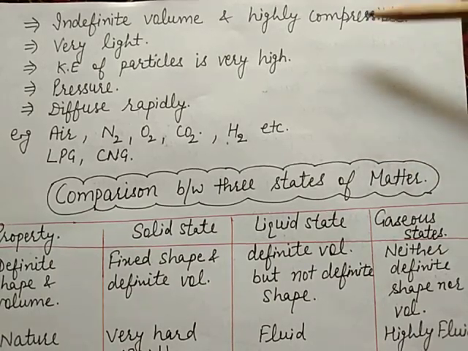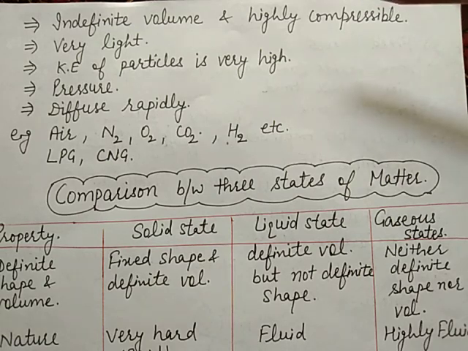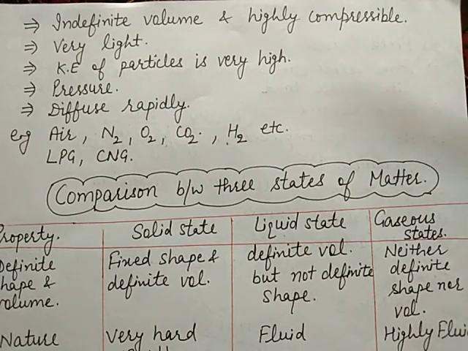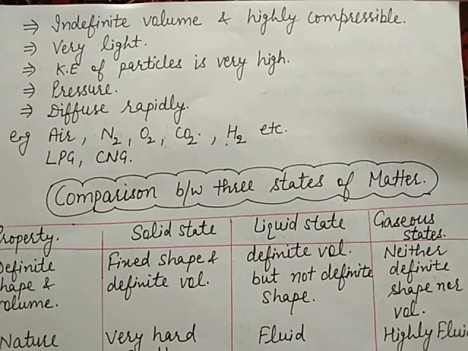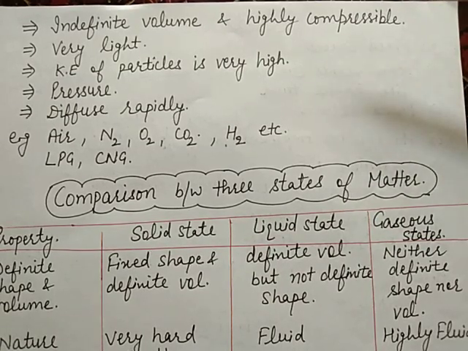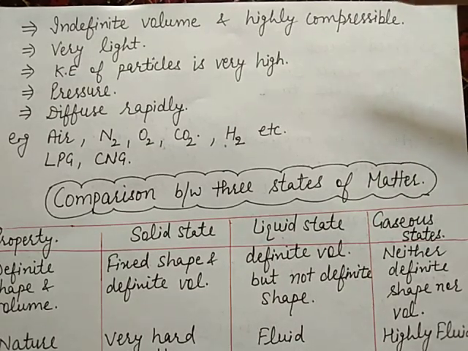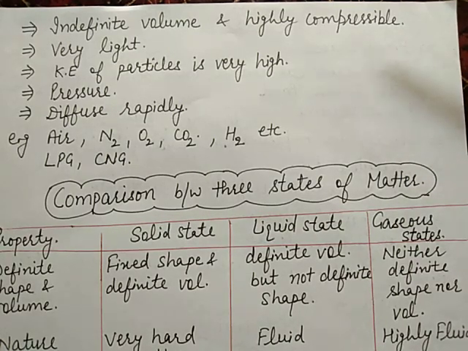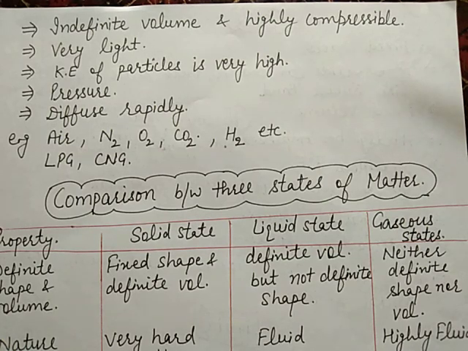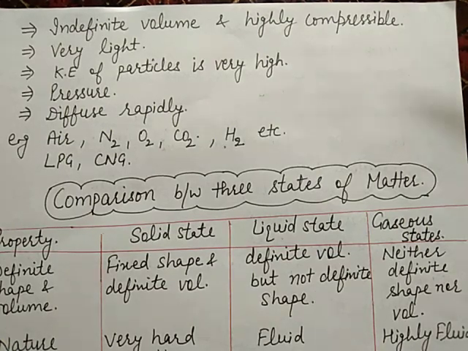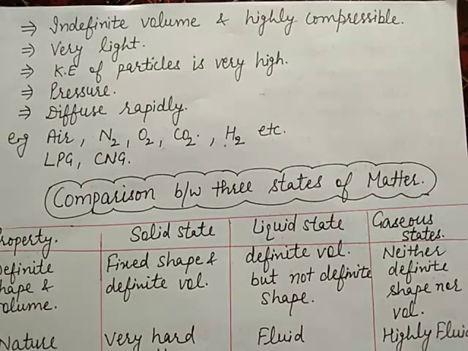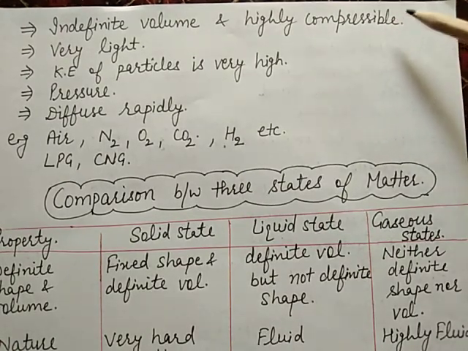When the regulator is open, the liquid escapes from the nozzle of the cylinder into the space where the pressure is less. So there is a sudden increase in the volume and the liquid changes into gaseous state. The released gases get mixed with oxygen from air and ignite when burned. So LPG gas is highly compressible.